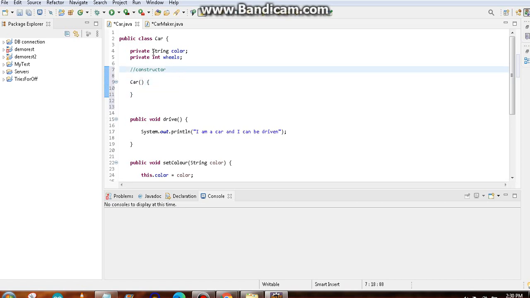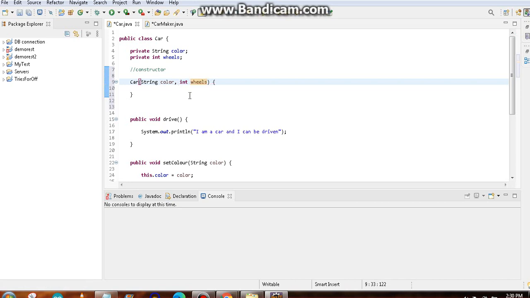So first thing we want to pass is the color, and then the wheels, number of wheels. So I will first pass parameter string color. I hope you know what I'm doing. This is the basic method arguments we are passing, like we are passing the variables inside the method. That's what I'm doing. Only difference is here the method is the constructor itself. String color, and you will say int wheels.